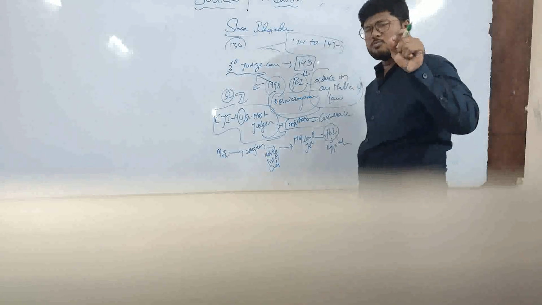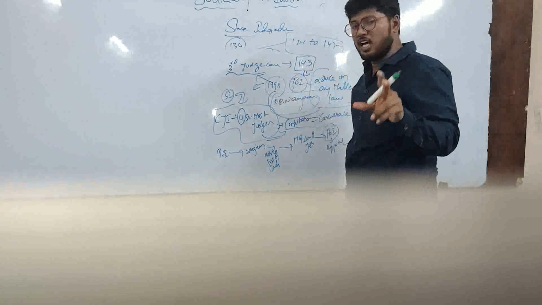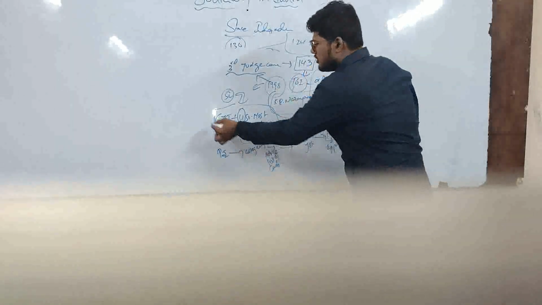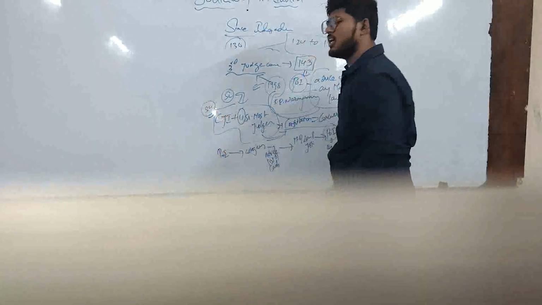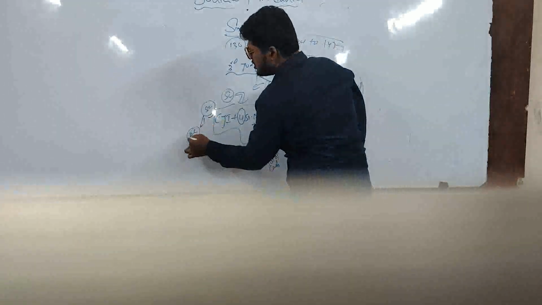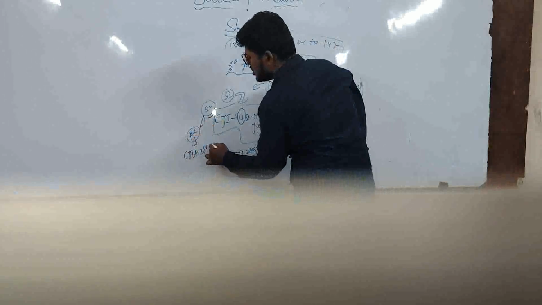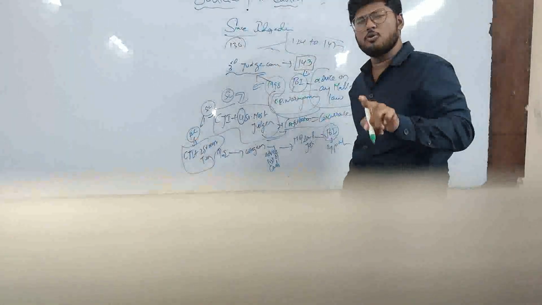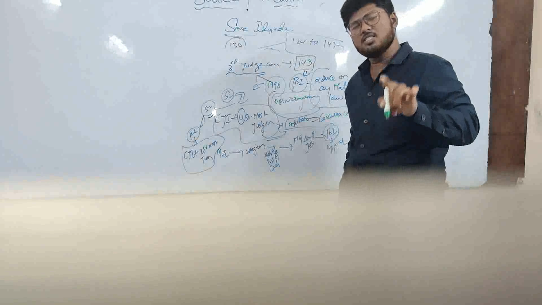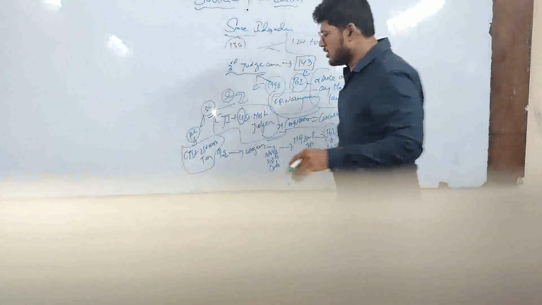But there is only one small modification regarding the High Court judges. This is for the Supreme Court judges. Regarding the High Court judges, the collegium is the CJI plus 2 senior most judges, and not 4. That is the one difference between the Supreme Court judges appointment and the High Court judges appointment. Nothing else is different. Clear?